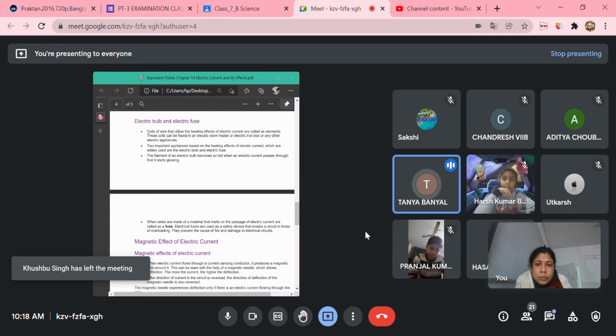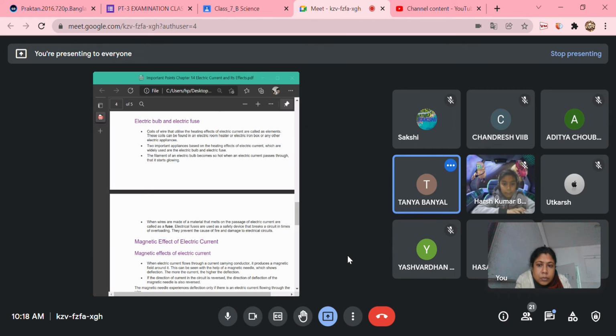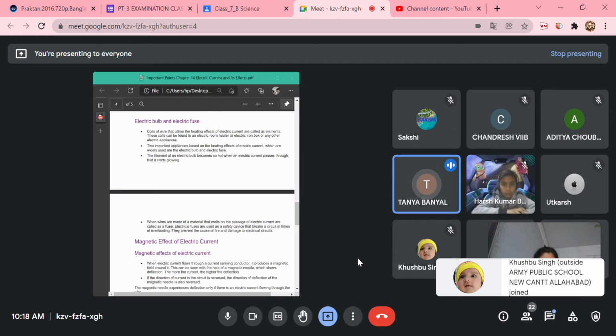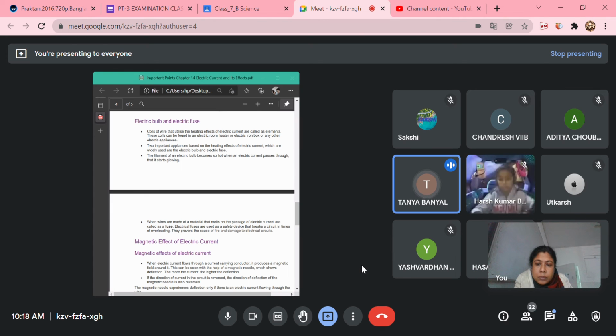The filament of an electric bulb becomes so hot when an electric current passes through it that it starts glowing. Wires made of a material that melts on the passage of electric current are called a fuse. Electrical fuses are used as a safety device that breaks a circuit in times of overloading. They prevent the cause of fire and damage to electric circuits.